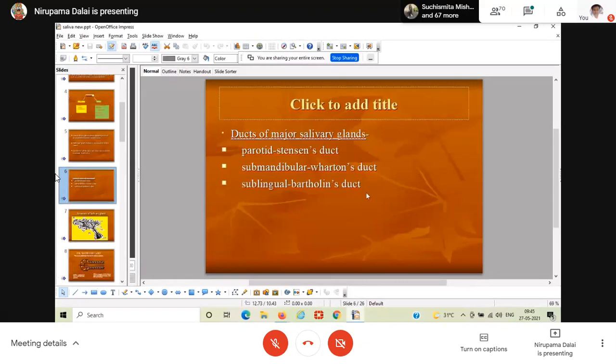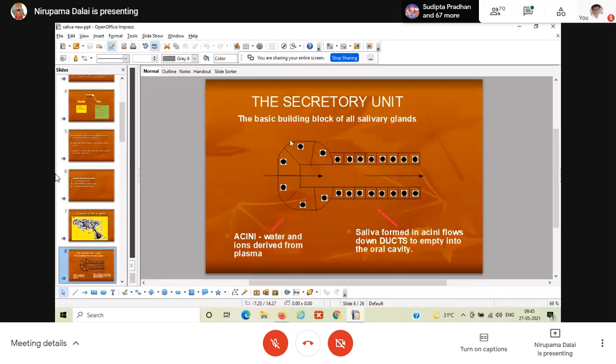Okay. So what will happen after the secretion? You just see in this slide also, this is a structure of one acinous cell, this is the lumen, followed by the different generations of the ducts. Finally, the saliva has to be poured into the oral cavity. These acinous cells are the structural and functional unit of the salivary gland, which helps in the secretion of the saliva. Then the saliva has to be passed through the different generations of the duct.